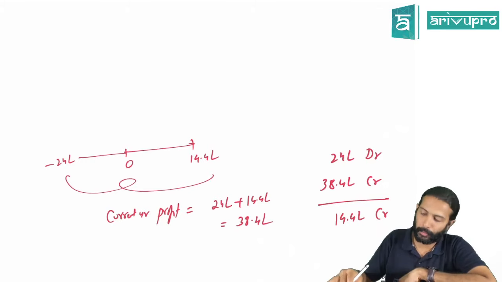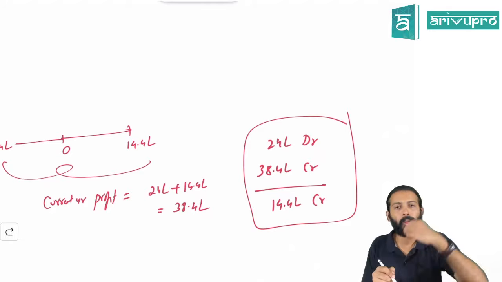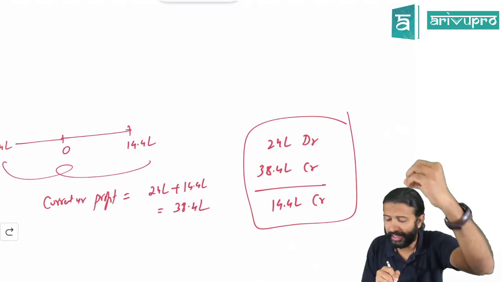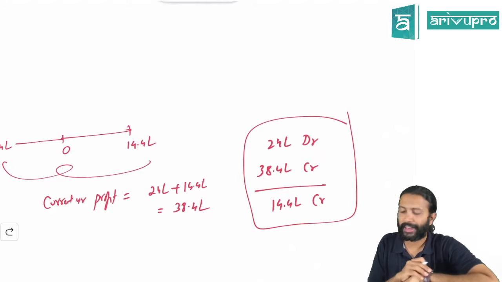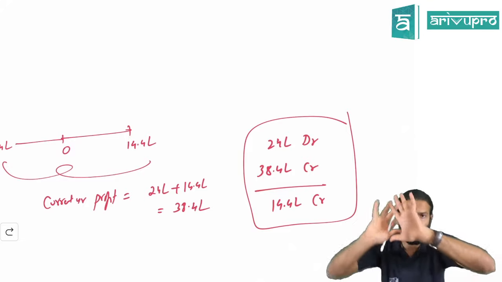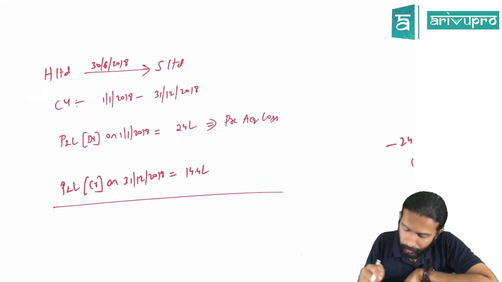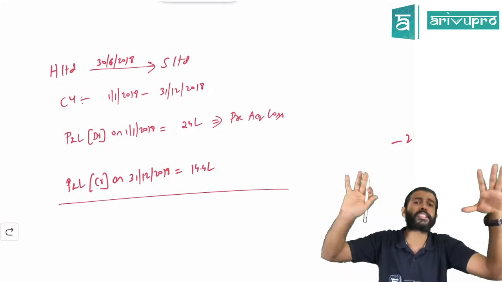Everybody okay with this calculation? So the current year profit is 38 lakh 40,000 for the whole year, from 1st January to 31st December.